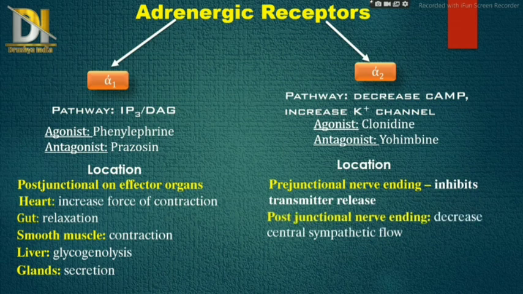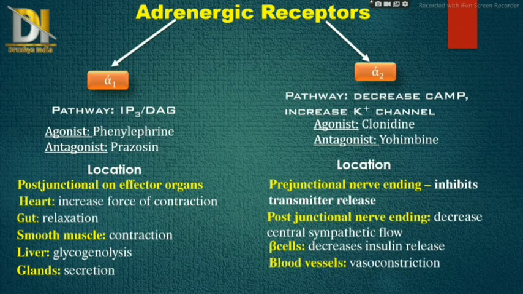Here, transmitter release means we are dealing with noradrenaline. Then at the post-junctional nerve ending, it decreases the central sympathetic flow. This central sympathetic flow is mainly useful in treating hypertension. Then it is present on beta cells in the pancreas, where it decreases insulin release. Then at blood vessels, it causes vasoconstriction, and it is also present on platelets, where it enhances the aggregation of platelets. Now this was all about alpha receptors.